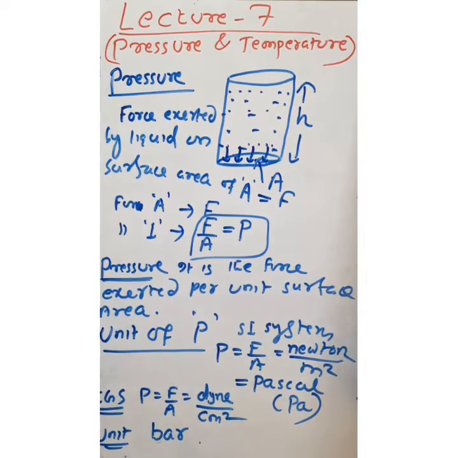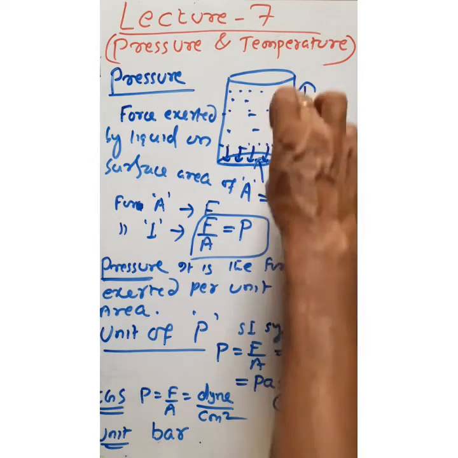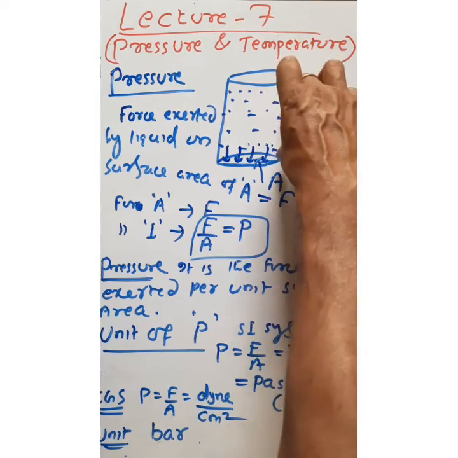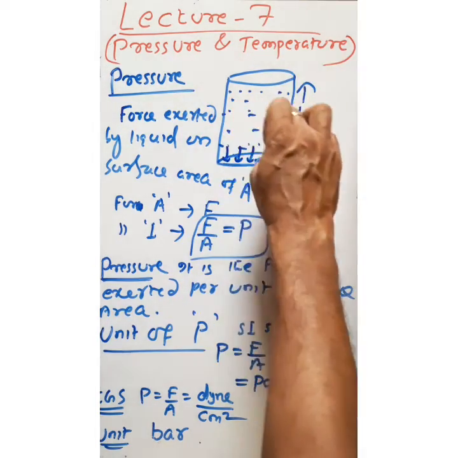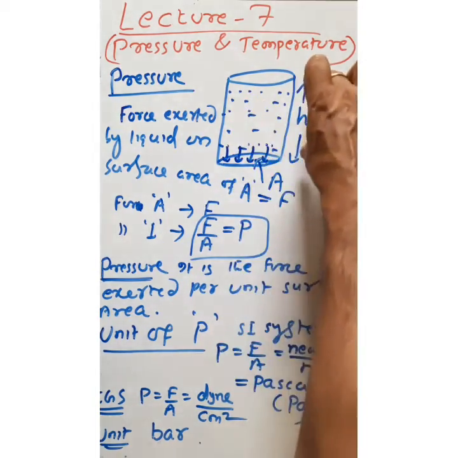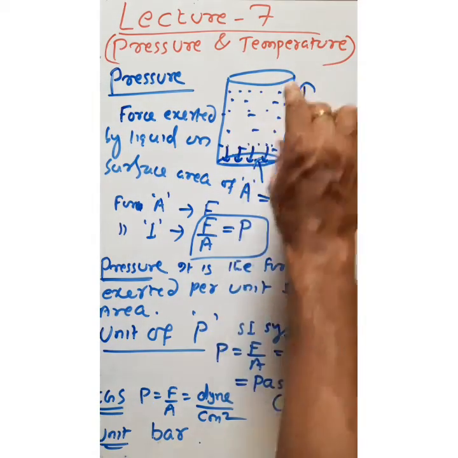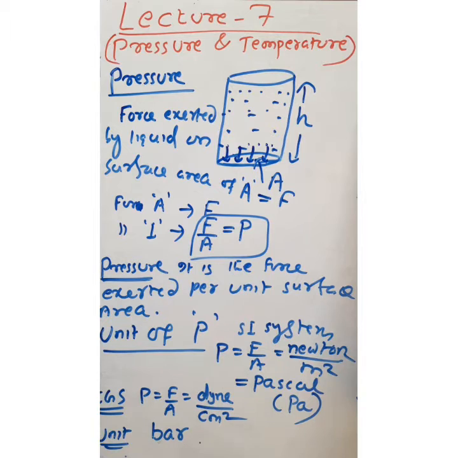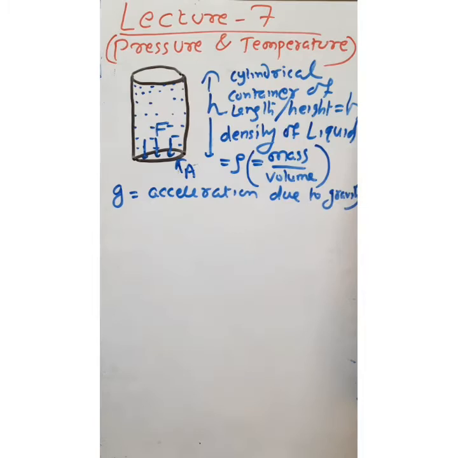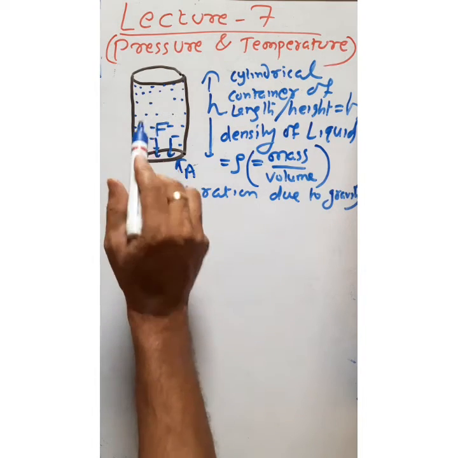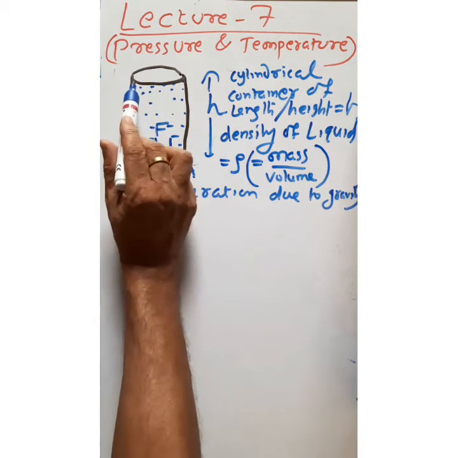So now we will define how the pressure depends upon the height of the liquid column or the height of the substance. Suppose we keep gas in this container of height h. So that gas will exert force on the base. So what is the expression of pressure relating to the height of the liquid column? Now take a container.